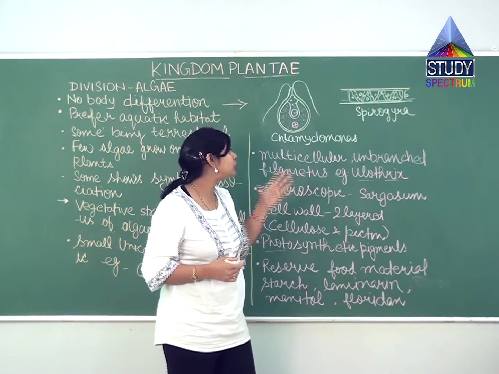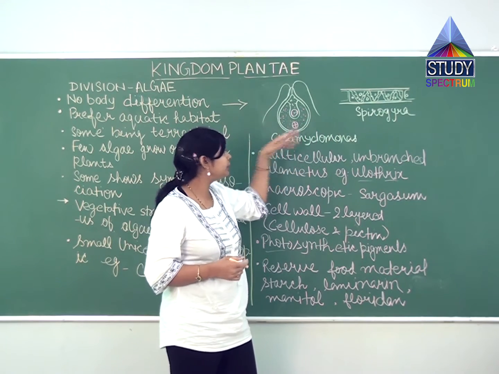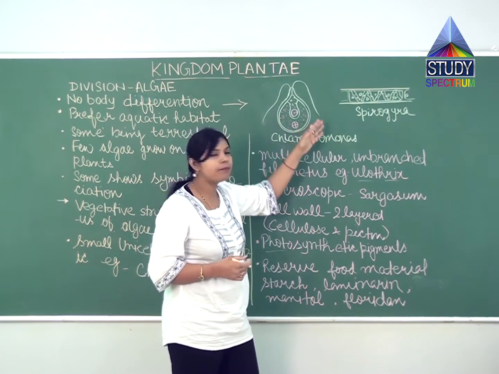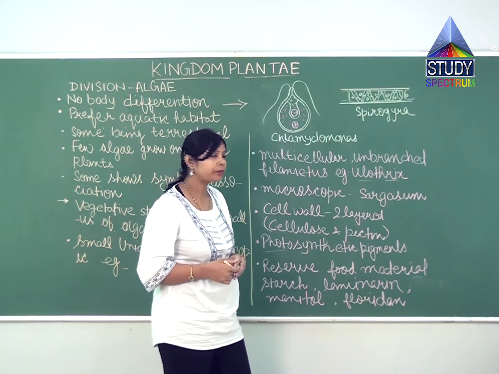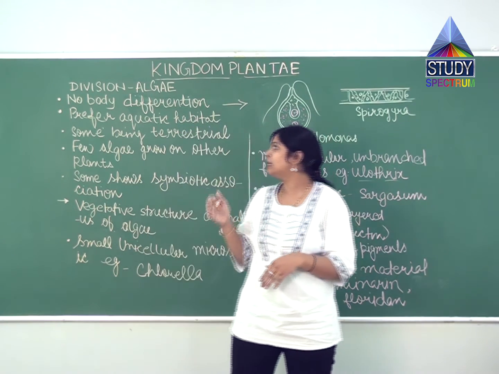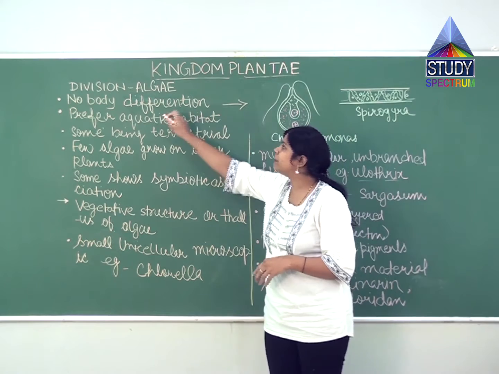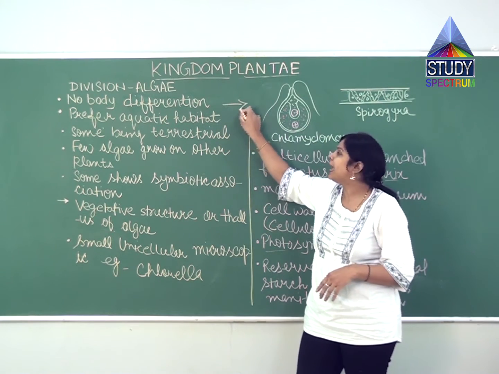Students, Chlamydomonas is not a species, it is the name of a genus. The plant is not divided into stem, branches or roots. That's why they are also called thallophytes.